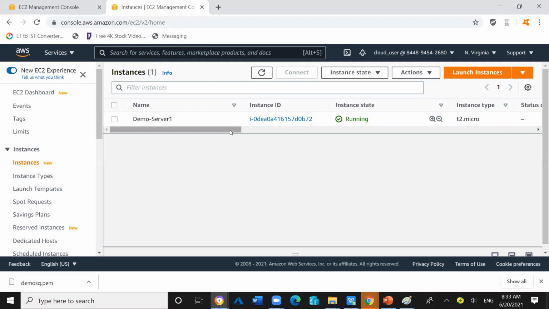Within one subnet, we can have one EC2 instance, two EC2 instances, three EC2 instances, four EC2 instances.